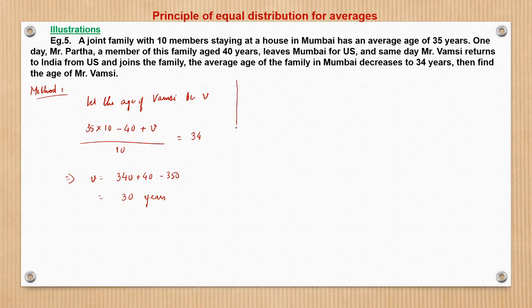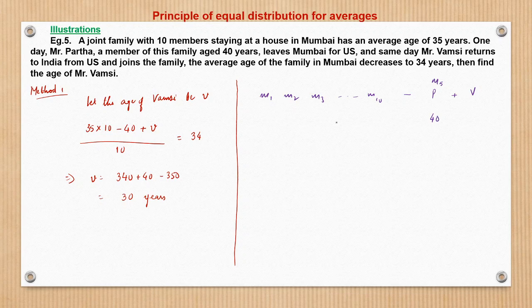Now let us solve this question using the principle of equal distribution for average age. There are 10 members, M1 to M10. Then Mr. Partha goes, let him be M5, and Mr. Vamsi comes as a new member.